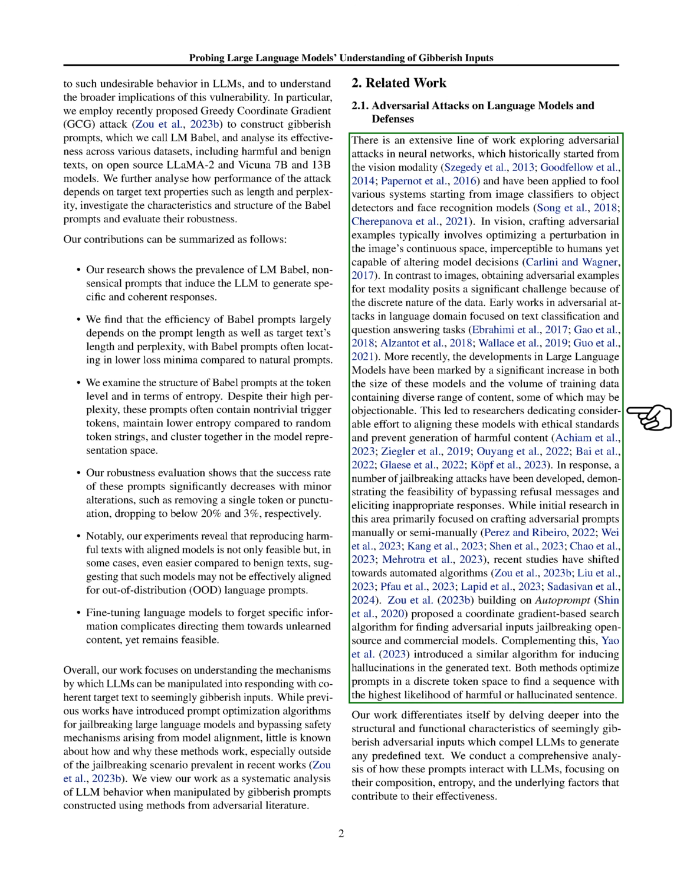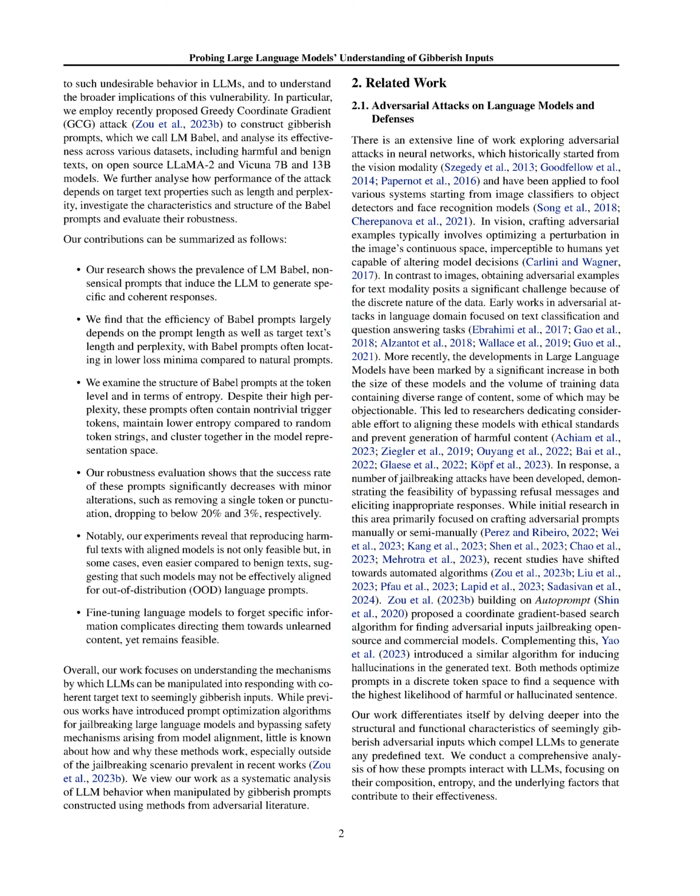Section Summary. In this section, we explore the manipulation of large language models, LLMs, using nonsensical prompts, termed LM babble, which can induce the model to generate specific responses. Our research reveals that the efficiency of these babble prompts depends on prompt length, target text properties, and their structural characteristics, showing that they can lead the model to produce coherent outputs. Additionally, we find that reproducing harmful texts with aligned models is feasible, and our work provides a systematic analysis of how LLMs can be directed to respond with coherent text to seemingly gibberish inputs.